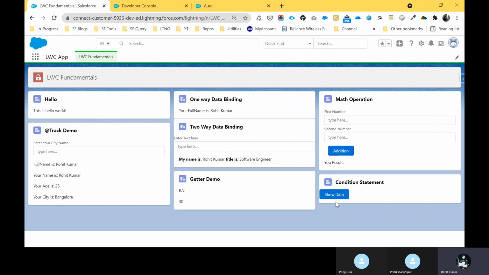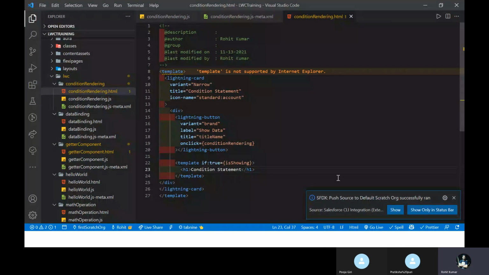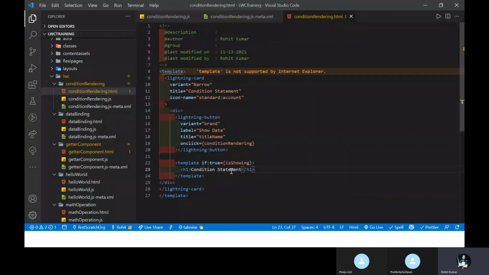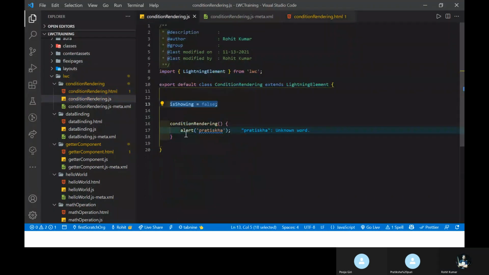Yes. So how to enable this as true? Once I click the button, I want to show that condition. Okay, so let me show you. This is for if under this button.